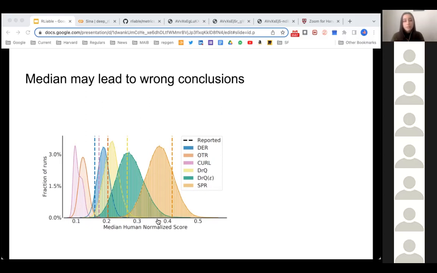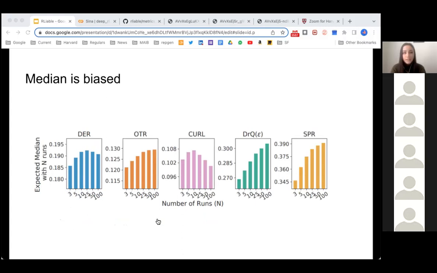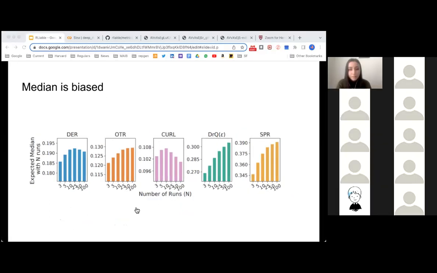And so in a next graphic, what they're showing is that we see on the x-axis the number of runs for these different algorithms and how the expected median changes with these runs. And we see that this is very inconsistent, and especially with the DrQ and SPR, we see there's a lot of change happening. Well, I guess across the board, but this is really just to drive the point home.